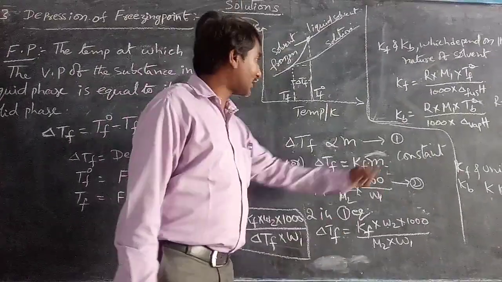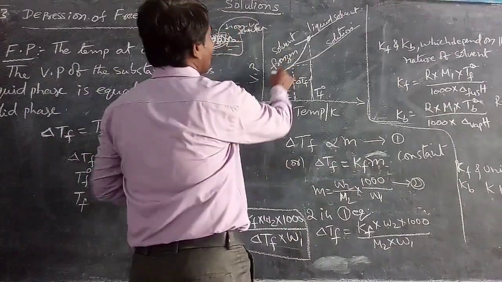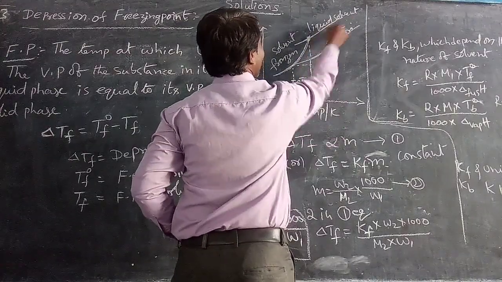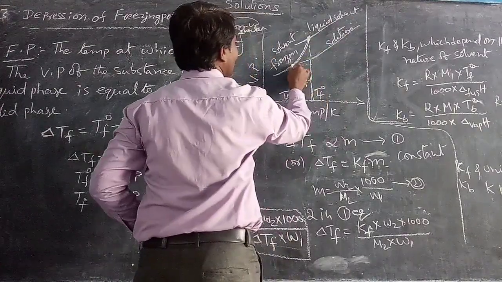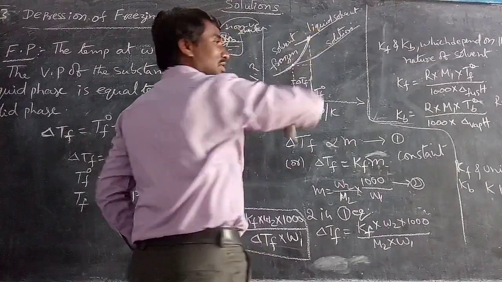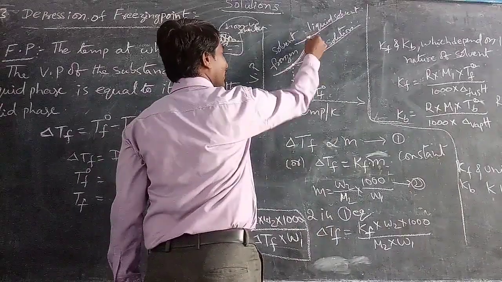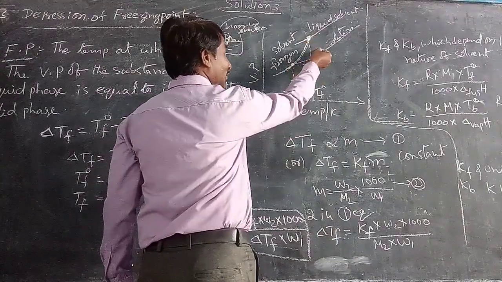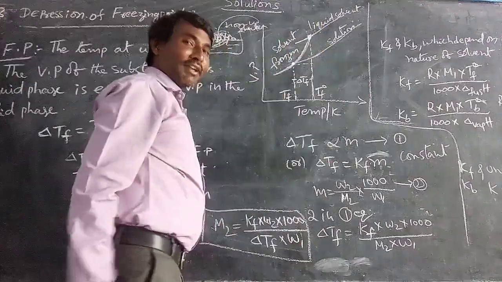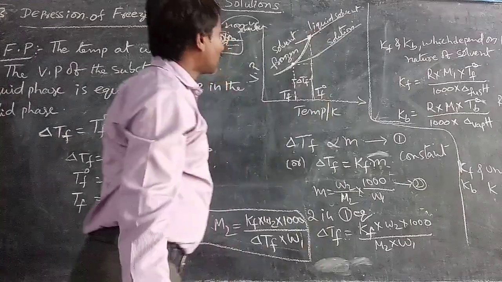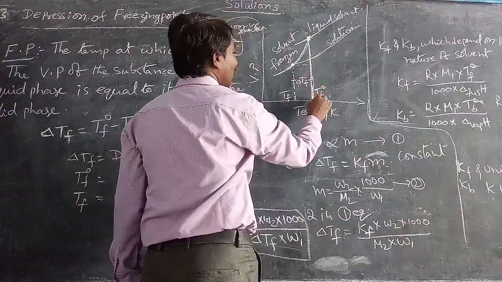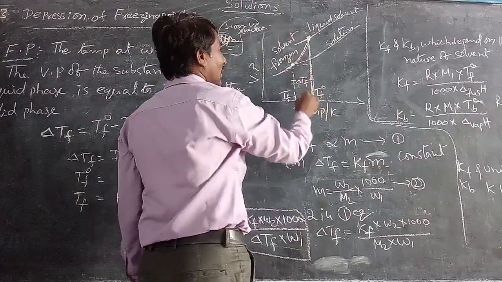Here in the graph, this is the liquid phase, this is the liquid solvent, this is the solution, and this is where liquid converts into solid phase. This freezing temperature is higher for the pure solvent and lower for the solution.